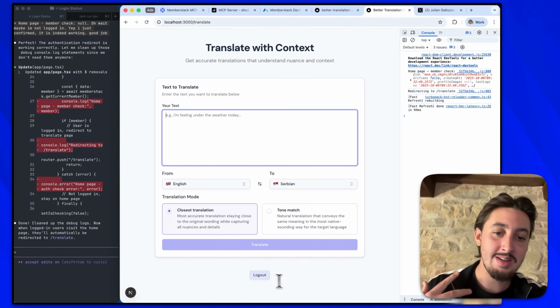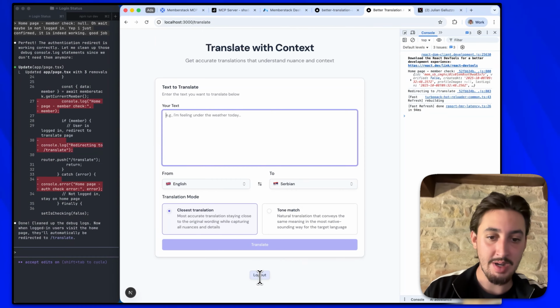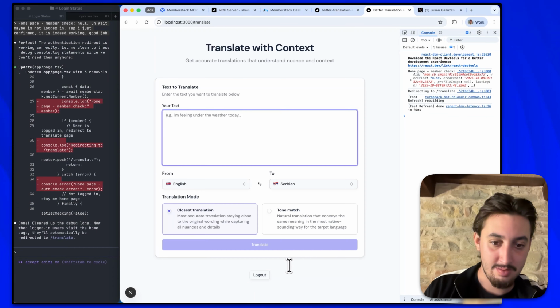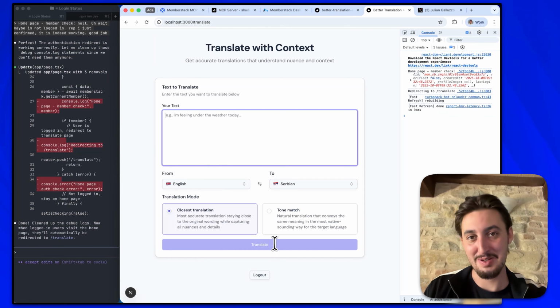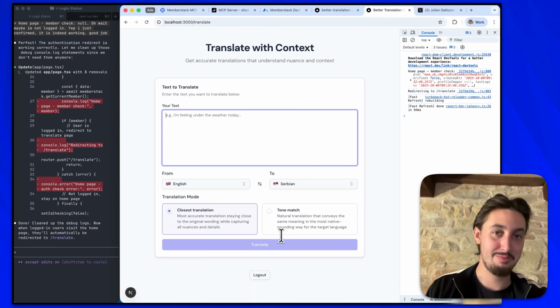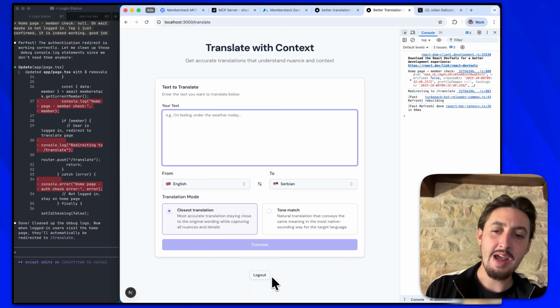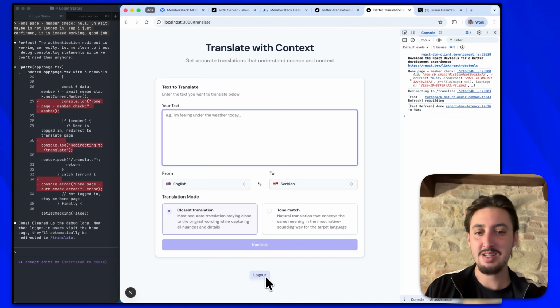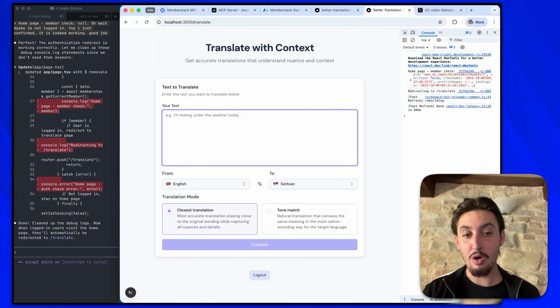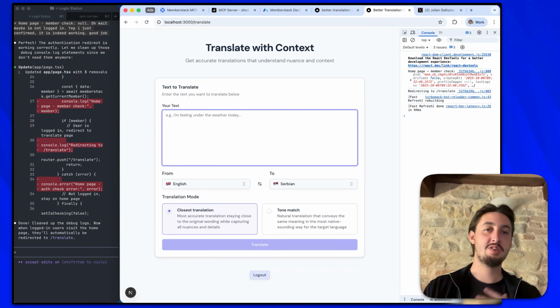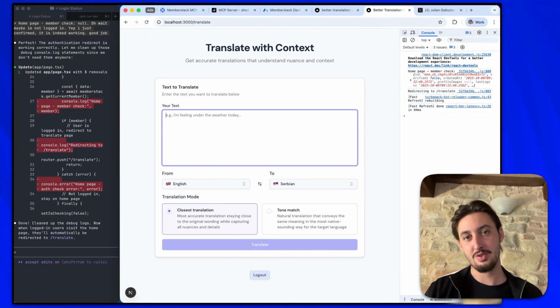And one issue is there's a logout button here, but if somebody doesn't want to keep their subscription, there's no option. They're not able to cancel their subscription, and that is not good practice. You're going to get angry emails. So let's make it easy for people to cancel their subscription. So I'm now going to say with MemberStack, can you make it so there is a profile button beside the logout button, or a billing button, which allows you to open the Stripe billing portal and edit your subscription.